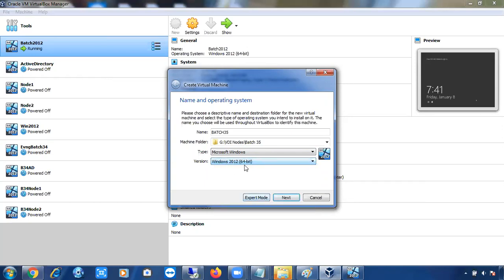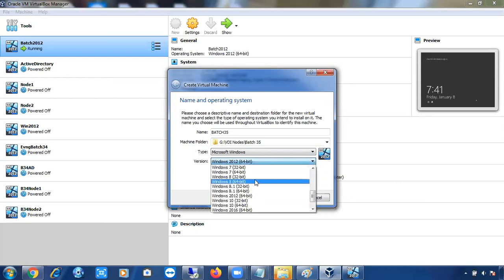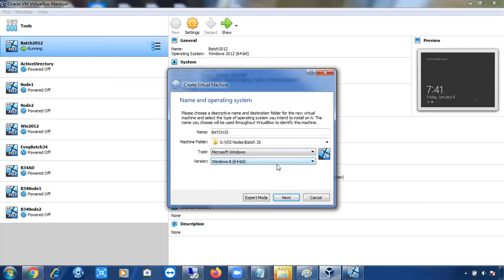Select Windows 2012 64-bit. But again, it will help you only for the icon. See here, you can see the icon is changed, right? If I change it to Windows 8, the icon will be changed. That's it. You can select anything, but you can install anything.